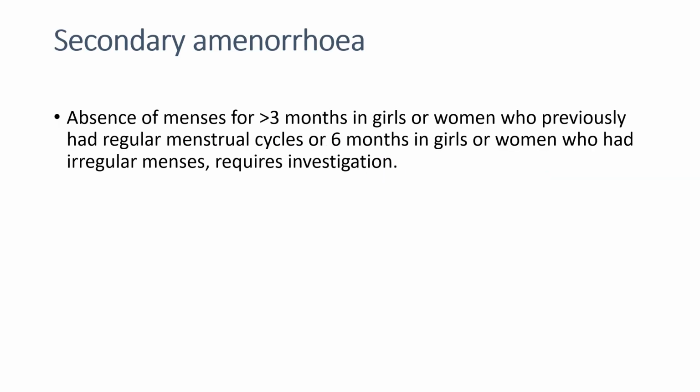Coming to the definition of secondary amenorrhea, it is the absence of menses for more than 3 months in females with normal regular menstrual cycles, or 6 months in girls who had irregular cycles, and then they will need investigation.